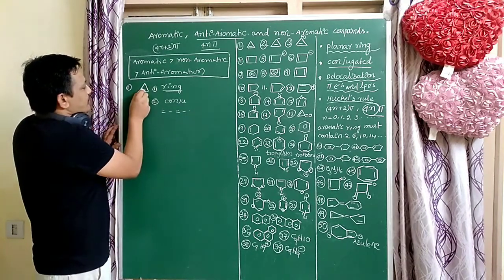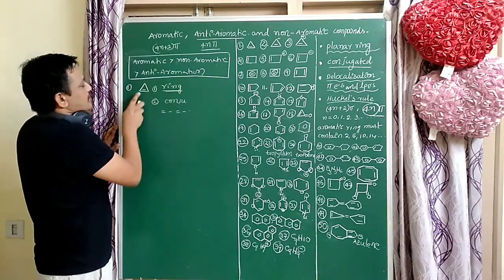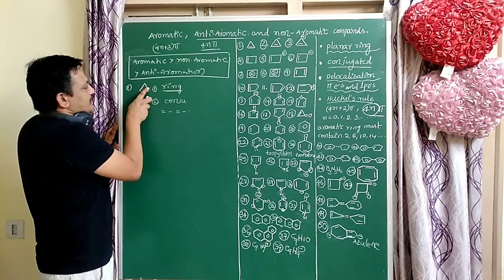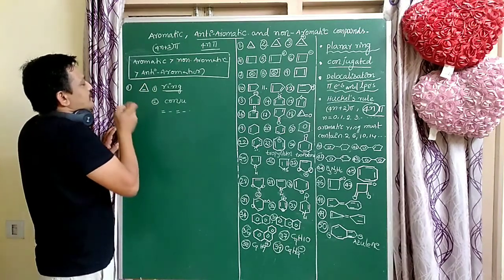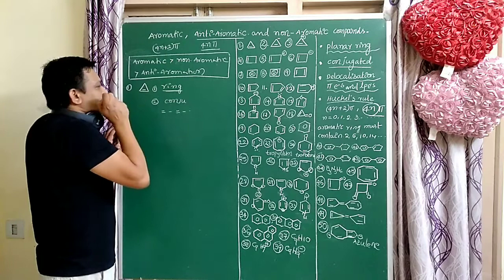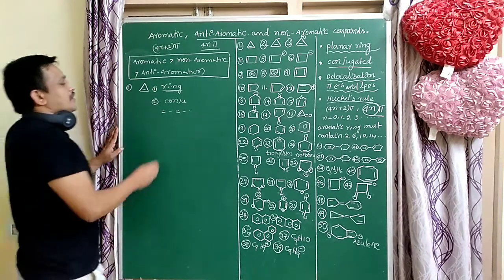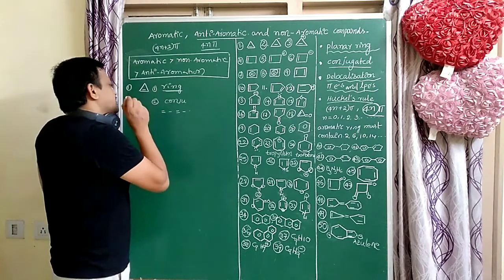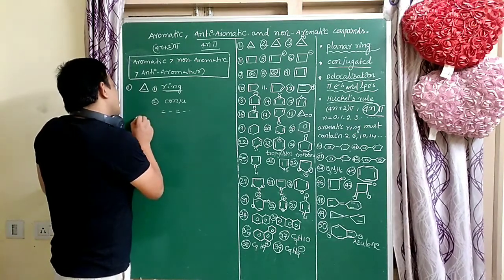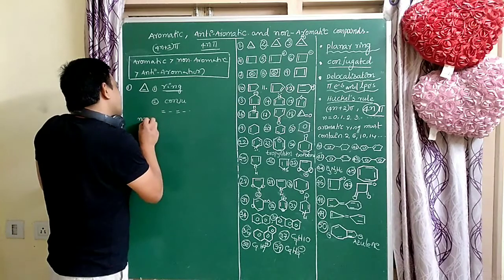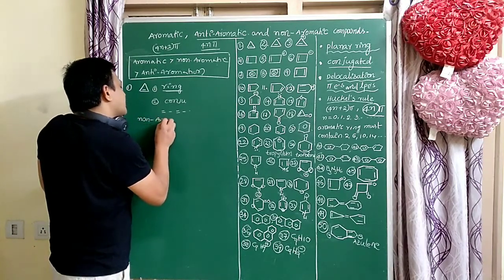Here there is a double bond, here a single bond, here a single bond. So in this molecule there is no delocalization of electrons, so the first one is a non-aromatic compound.